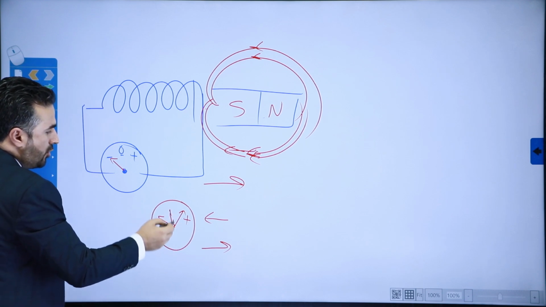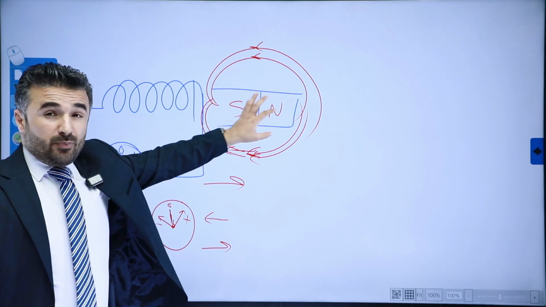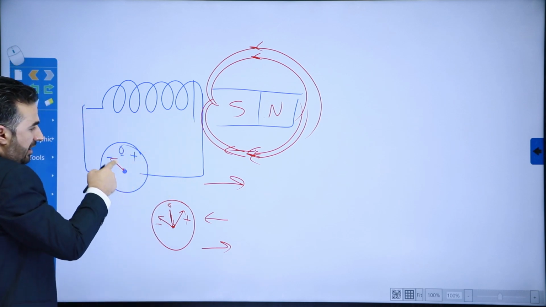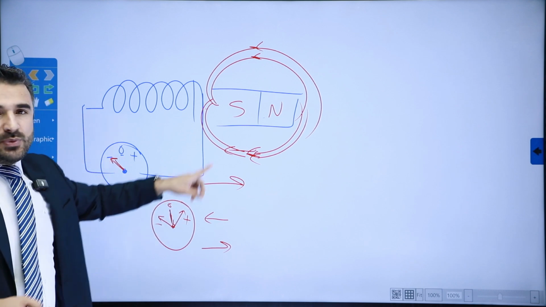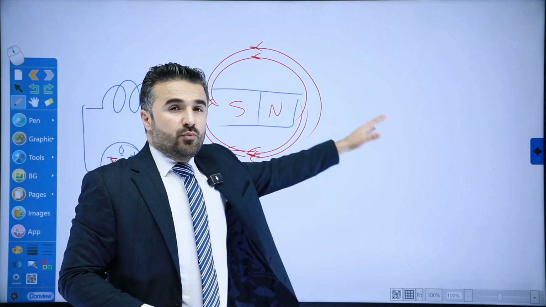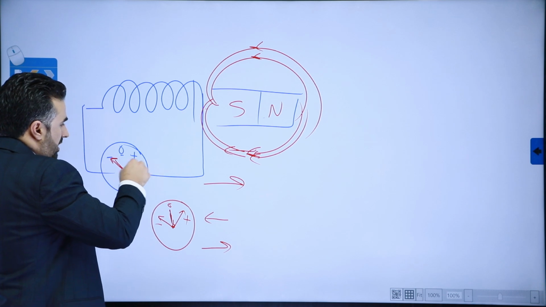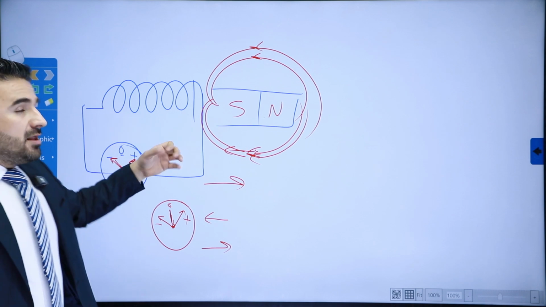And of course, if there's no motion, or if it is too far, it shows 0. But you can see that if we switch the polarity of the magnet, the galvanometer needle starts to shift first to the negative side, which is opposite to what happened in the first place. So what happens if we move the magnet away from the coil? Then this time it is going to shift to the positive direction right here.